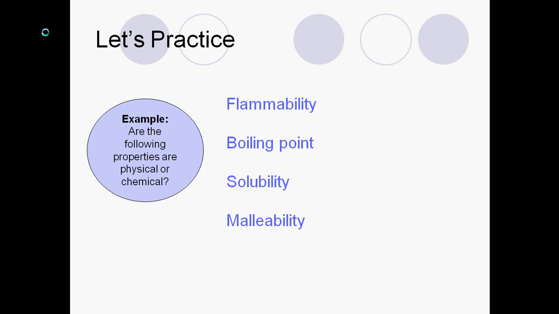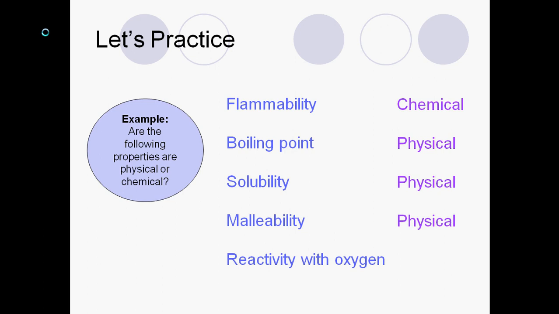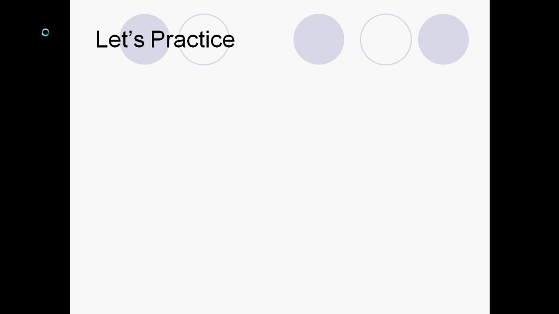Malleability means pounding something into a thin sheet, typically a metal. So if I take a piece of aluminum that's in a cube and I pound it into a flat sheet of aluminum foil, it's still aluminum and has not changed, so that would be a physical change. Reactivity with oxygen. Reactivity tells us it's reacting. If something reacts, it changes into something different. So this would be the example of rust. Oxygen and iron react, we get rust. So those are some examples of physical and chemical properties.